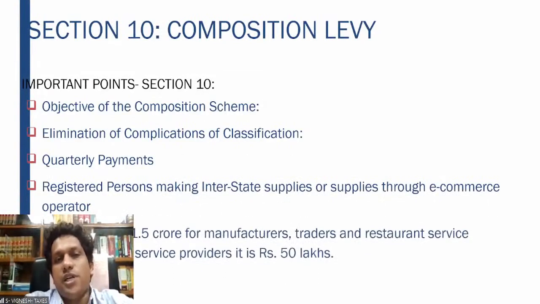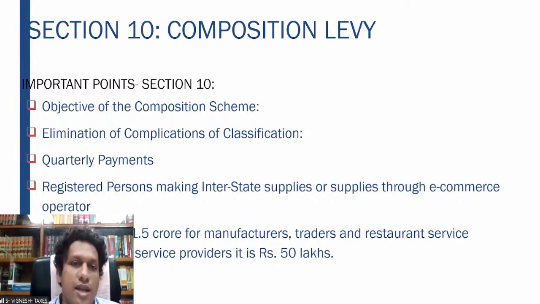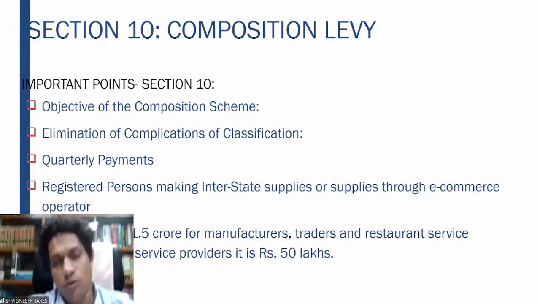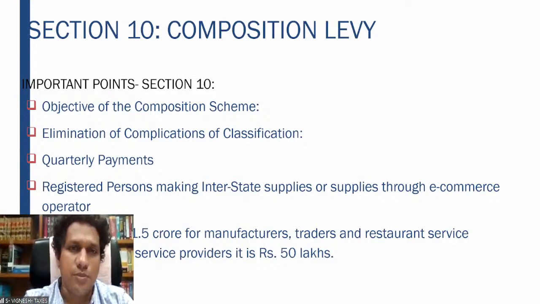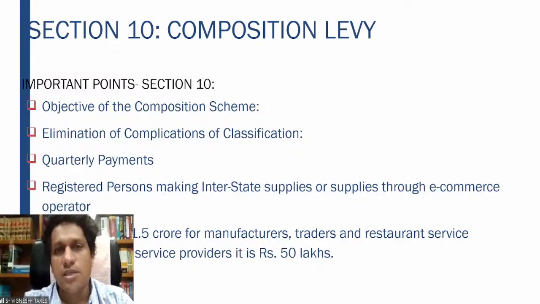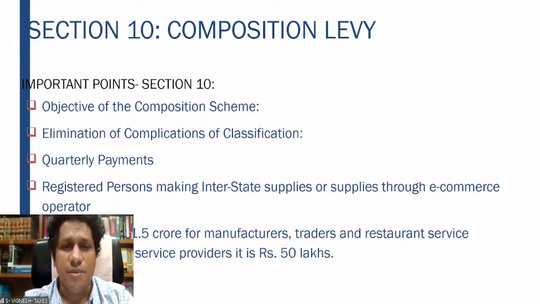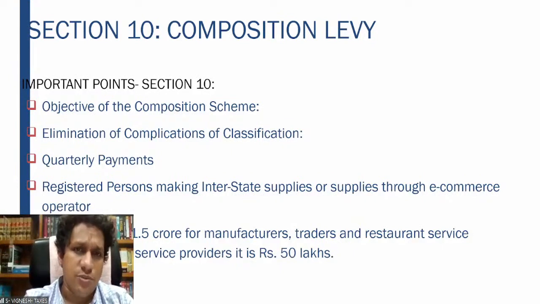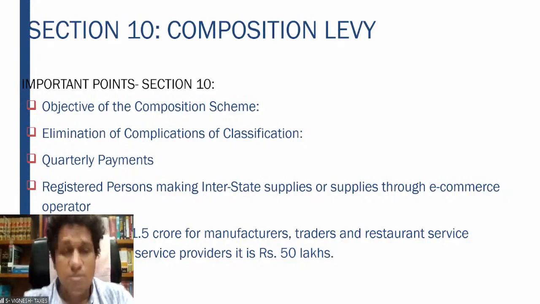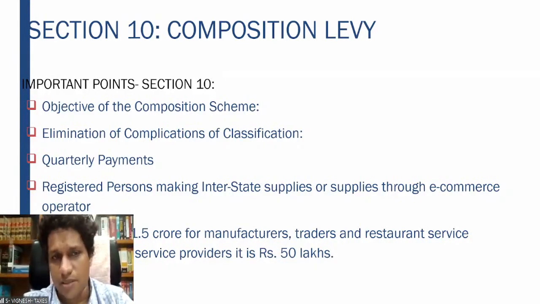So therefore, what is the objective of the composition scheme? The objective of the composition scheme is to bring small scale businessmen into the tax net and to give them relief, to provide ease of compliance by avoiding the filing of multiple returns, to eliminate the compliance of input tax credit, and also to ensure hassle-free GST compliance for small scale businessmen who do not have the means to afford a regular GST registration and its associated compliances.